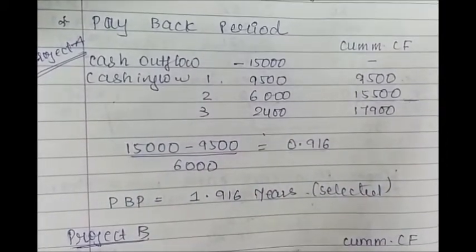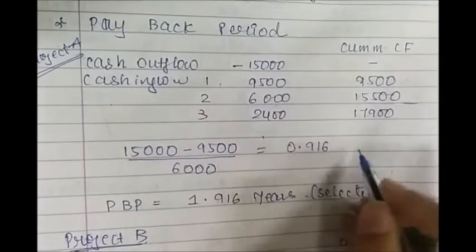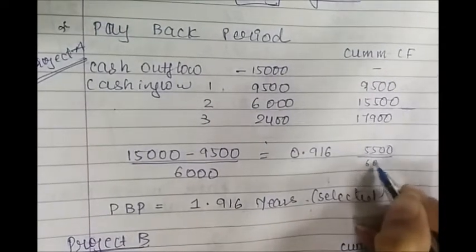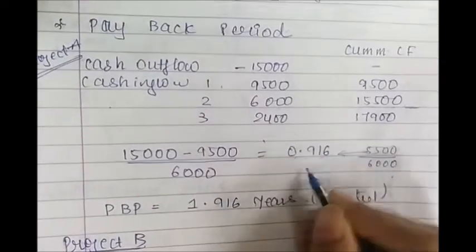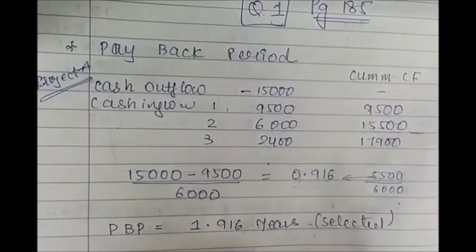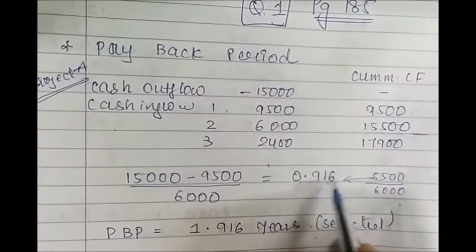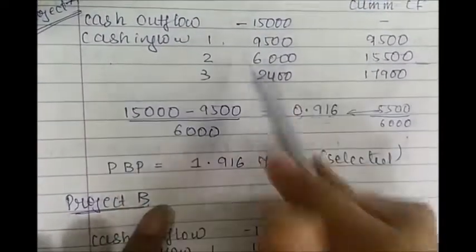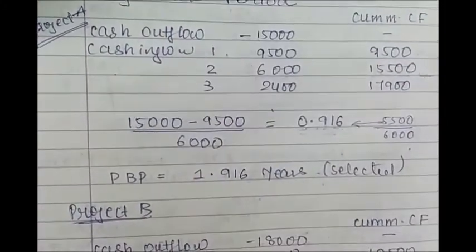So we will find out the proportion of the time period in which we have recovered 5,500. We divide 5,500 by 6,000 and get 0.916, which is the time period in which we recovered 5,500. So the total will be 1 year plus 0.916. So the total years required to recover the investment of 15,000 is 1.916 years.